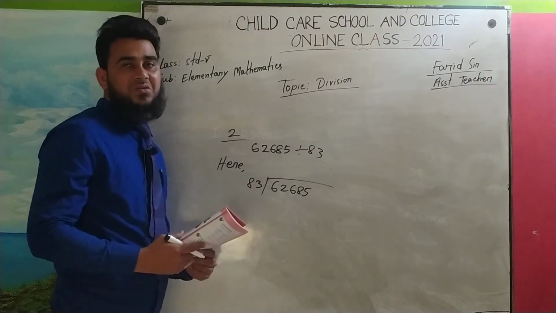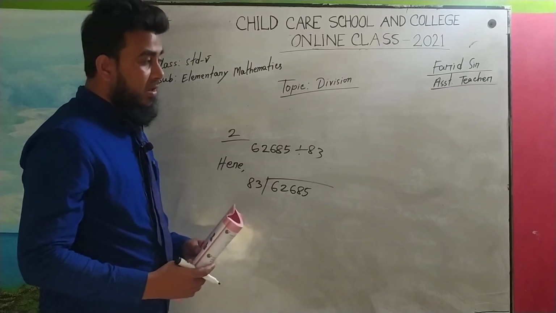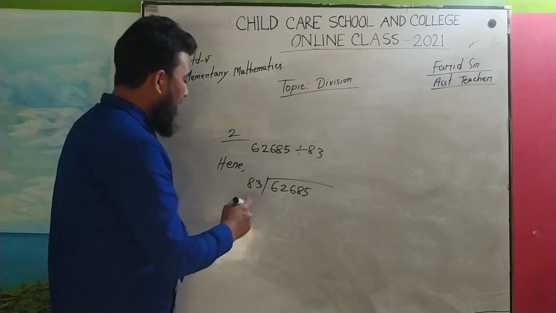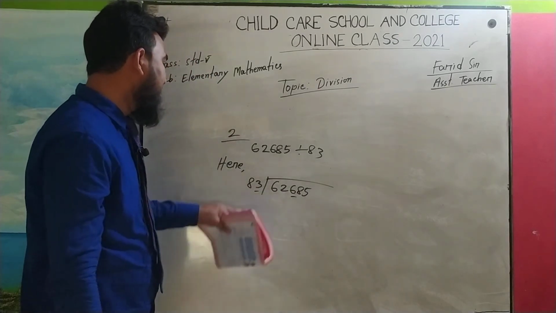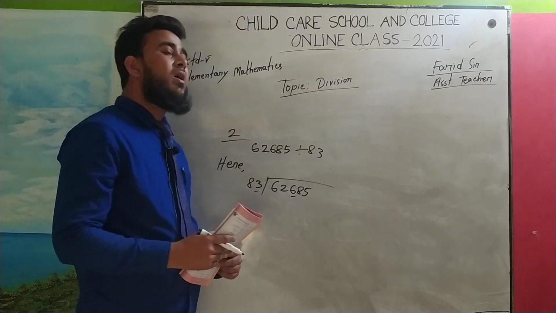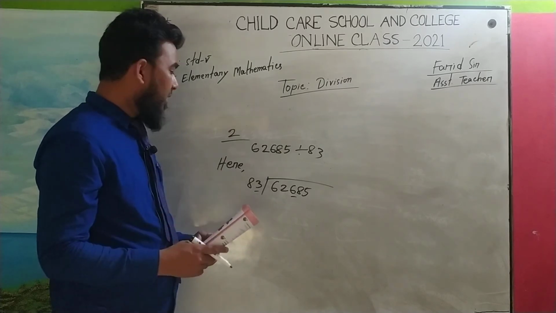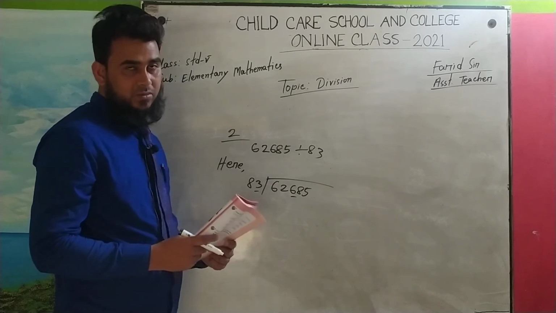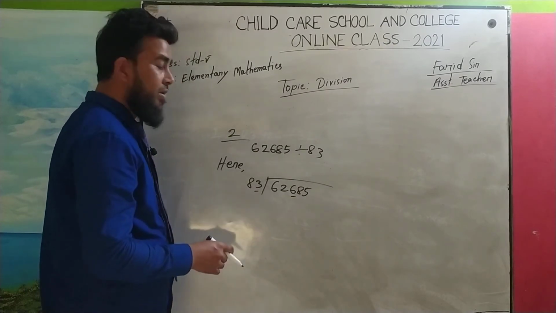So we don't know the multiplication table of 83, so we have to follow our technique. Here the last digit is 3 and the last digit is 6, so we have to divide 62 by 8. How many times will it go? 7 times 8 is 56, 8 times 8 is 64. This is not possible. So we have to take 7 times.